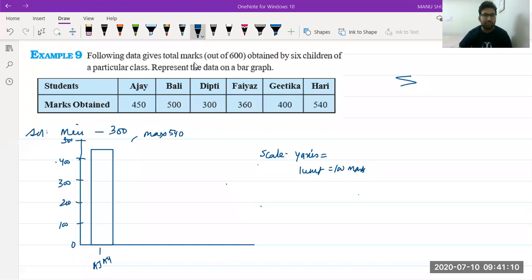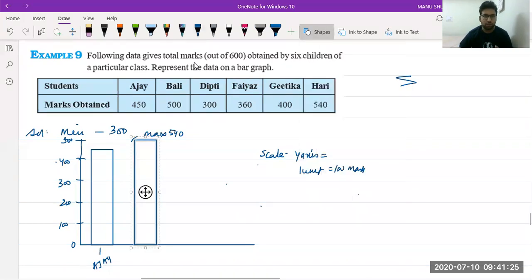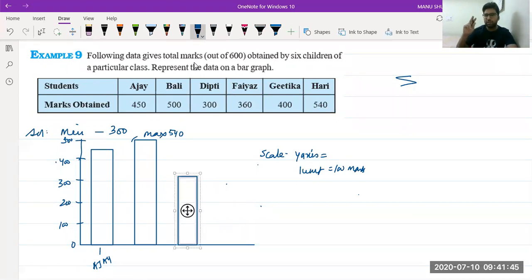Let's see. The next graph is Bali, 500. Without a kink also you can do it like this. It is not difficult. Bali is 500. Just make sure that you are making equal width rectangles. Then Deepti is 300. Like this we can show. One second, calm down. Third one is 300, Deepti, like this. So I have shown you 2 ways.